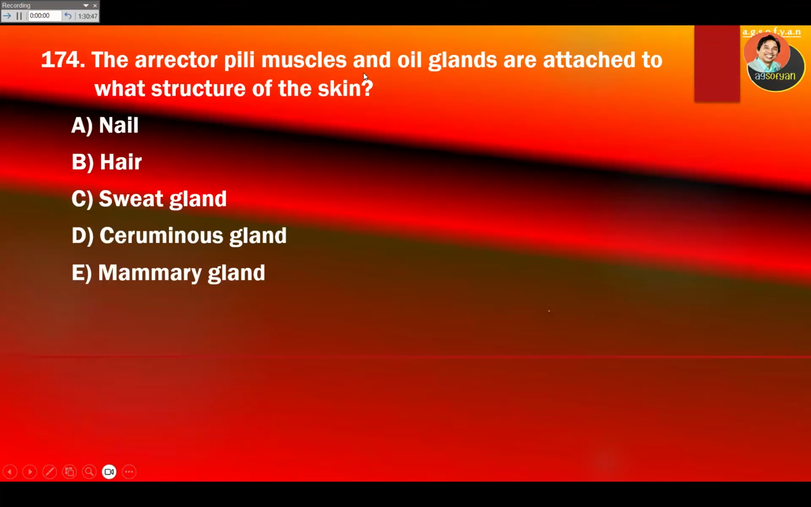The arrector pili muscle and the oil glands are attached to what structure of the skin? The hair will always have an oil gland attached, and there is also a muscle called the arrector pili that attaches to the hair. The arrector pili is the muscle that causes the hair to become erect. For example, goosebumps are due to the smooth muscle, the arrector pili. So it's going to be the hair.